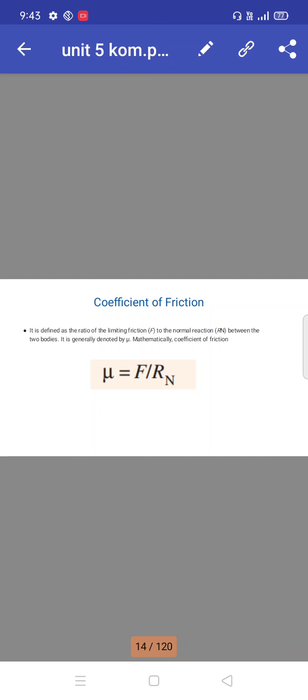It is defined as the ratio of the limiting friction to the normal reaction between the two bodies. Limiting friction is denoted as F and normal reaction as R suffix N. It is generally denoted by mu, the mathematical coefficient of friction.